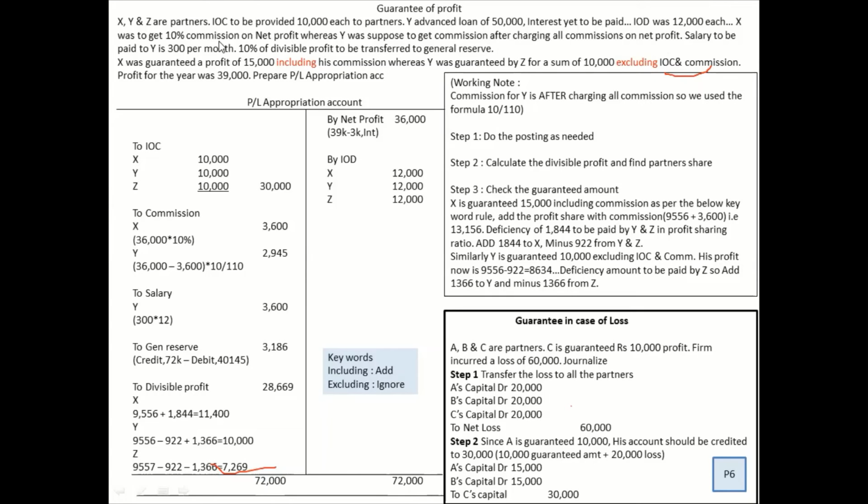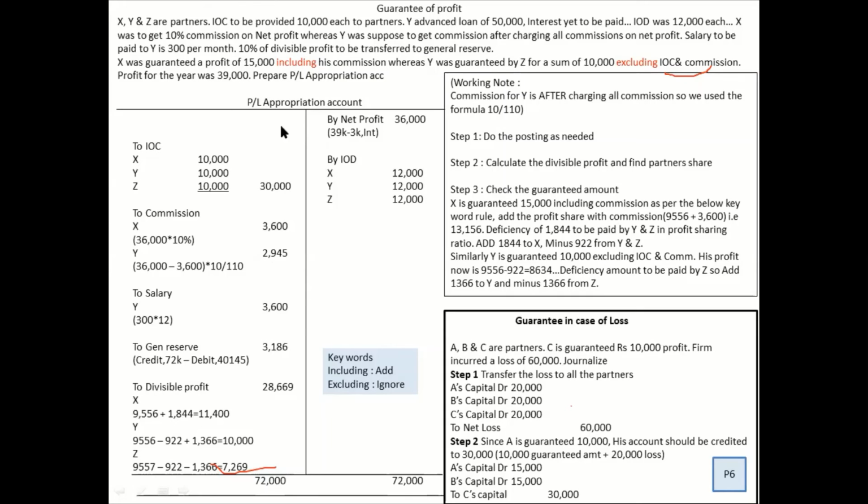Now, X was to get 10% commission on net profit. What is your net profit? It is given down. We will read that. And Y is supposed to get commission after charging all commissions. Okay, and on net profit may vary. To be paid 300 per month. That is the salary given to Y. So that is also recorded over here. 10% of the divisible profit is to be transferred to general reserve. So this particular sum takes care of everything.